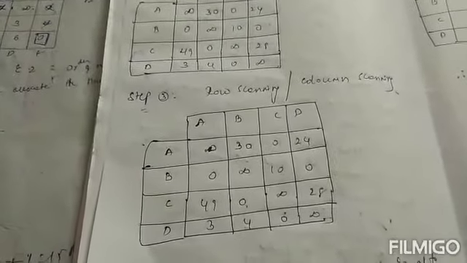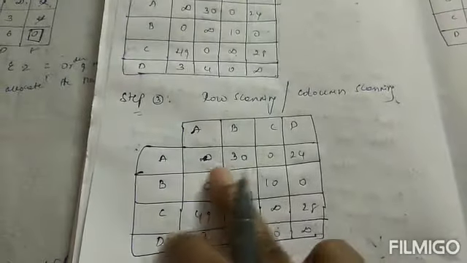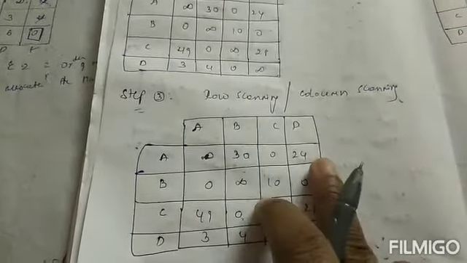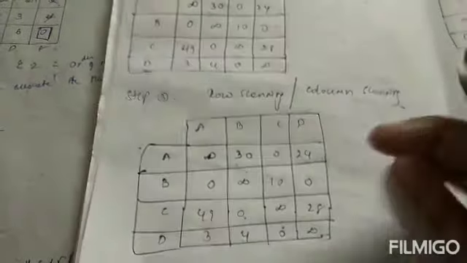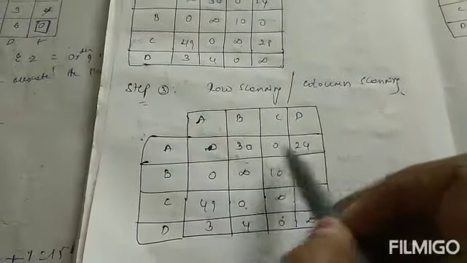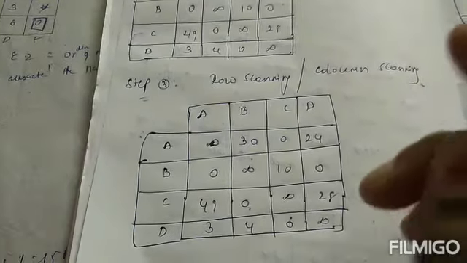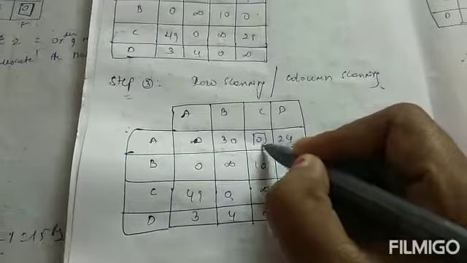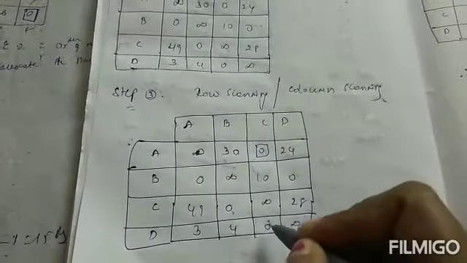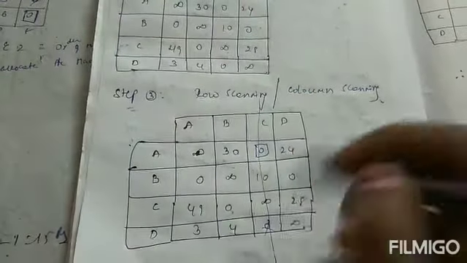Row scanning and column scanning. What is row scanning? First I will start the row scanning, with each row. In this row I get a single zero only. Here we have only a single zero, so you cancel the column-wise zeros. If you have any zeros column-wise, cancel them and strike off this C.